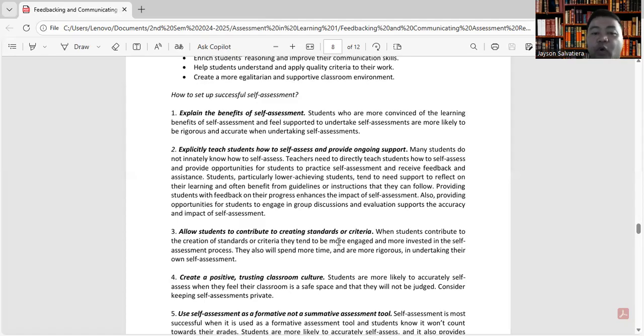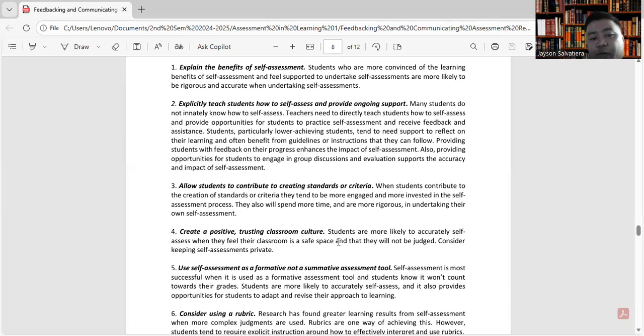Students, particularly lower achieving students, tend to need support to reflect on their learning and often benefit from guidelines or instructions that they can follow. Providing students with feedback on their progress enhances the impact of self-assessment. Also, providing opportunities for students to engage in group discussions and evaluation supports the accuracy and impact of self-assessment.